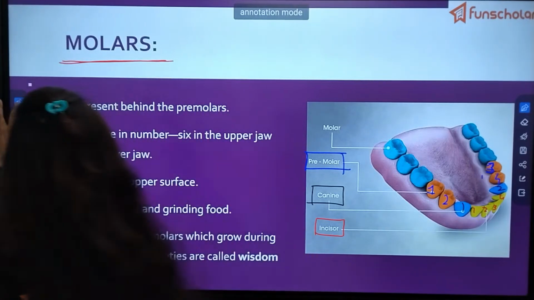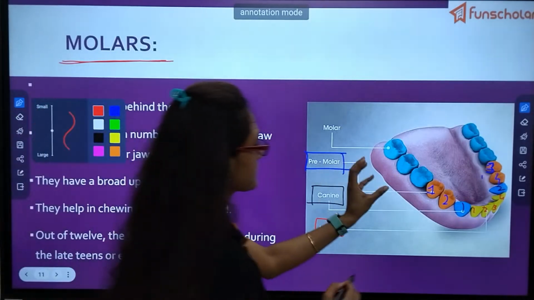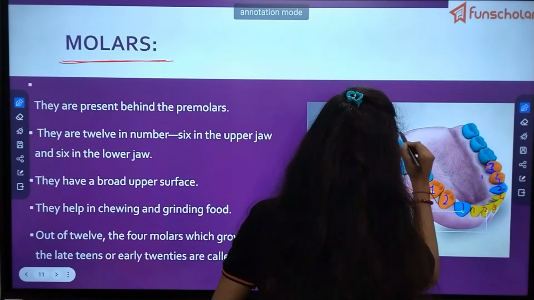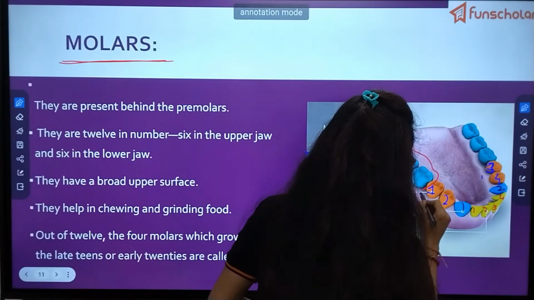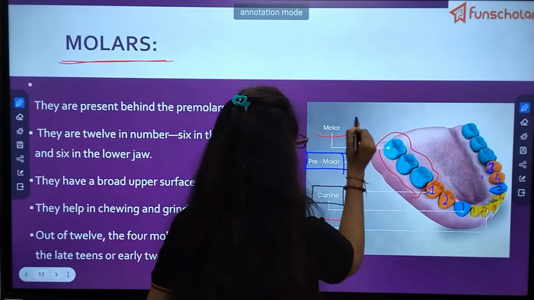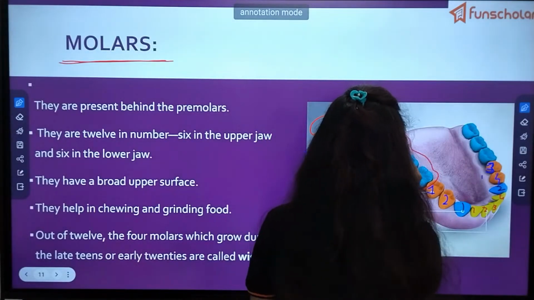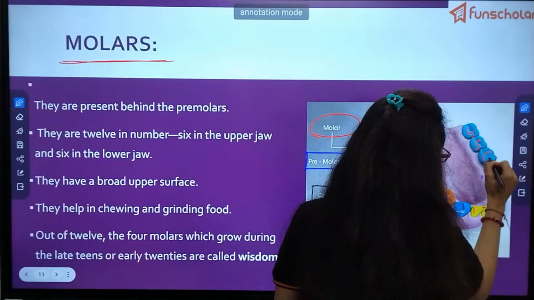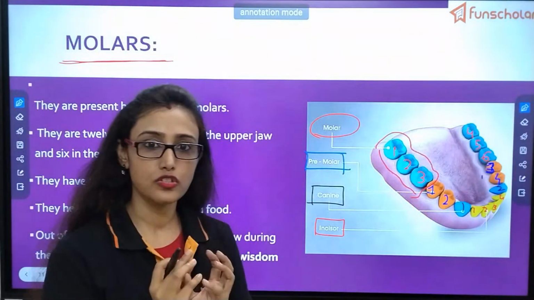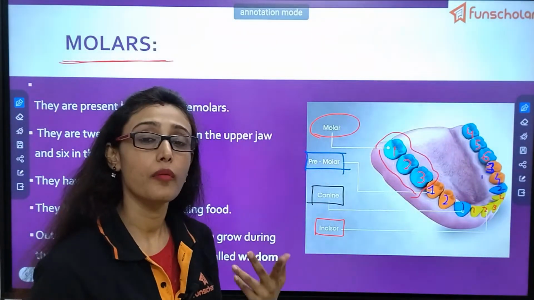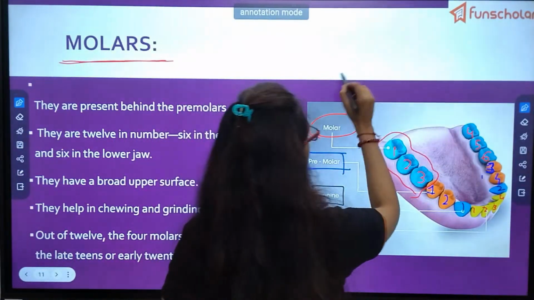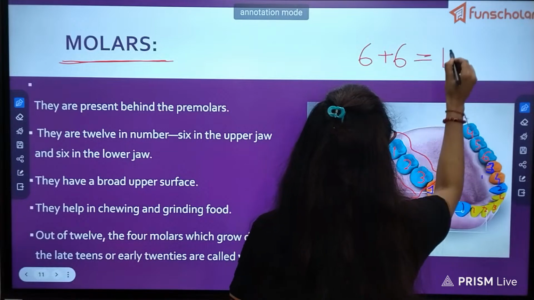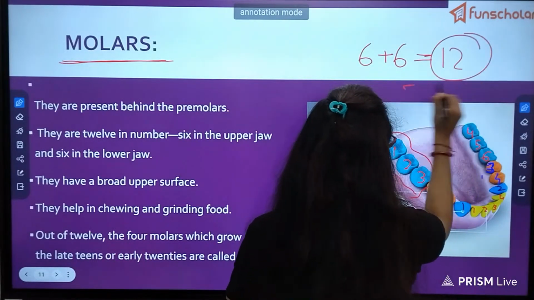Then just see, this comes the biggest teeth. These are the molar. How many in number? 1, 2, 3, 4, 5, 6. So 6 in lower jaw and 6 in upper jaw. So 6 plus 6 equal to 12 in number.